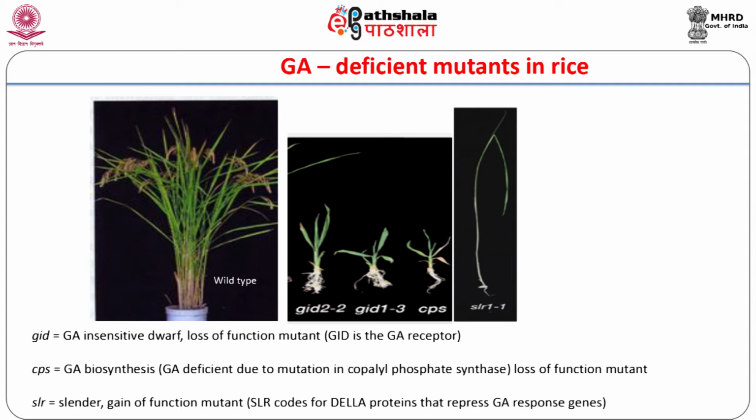However, some of the dwarf mutants could not be restored to wild type plants by exogenous application of gibberellins and arose due to defects in the gibberellin signaling pathway.